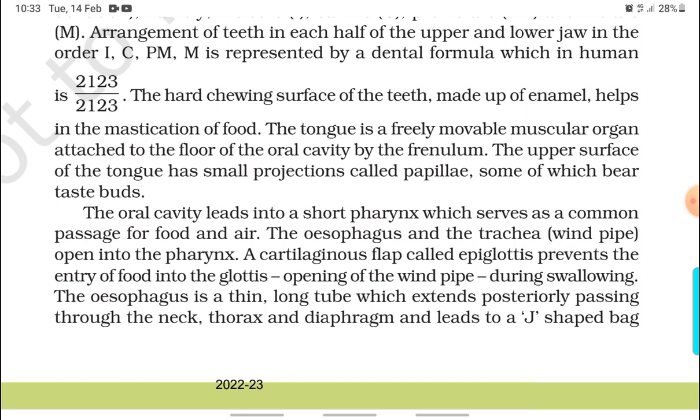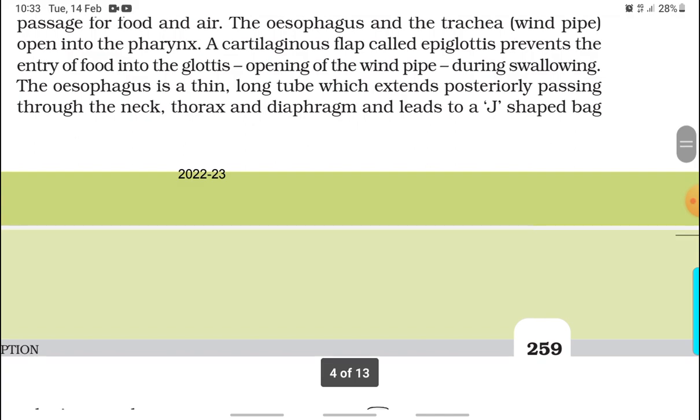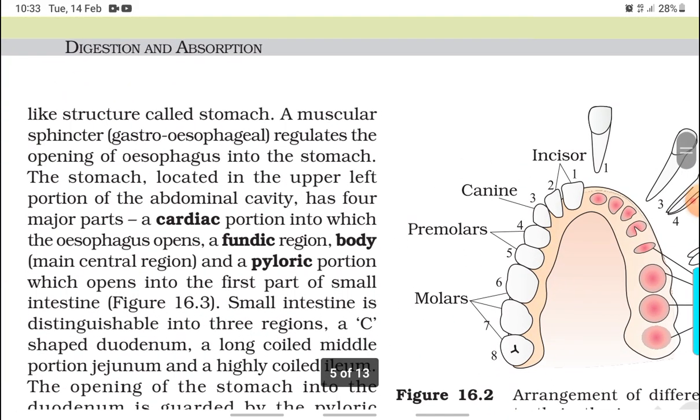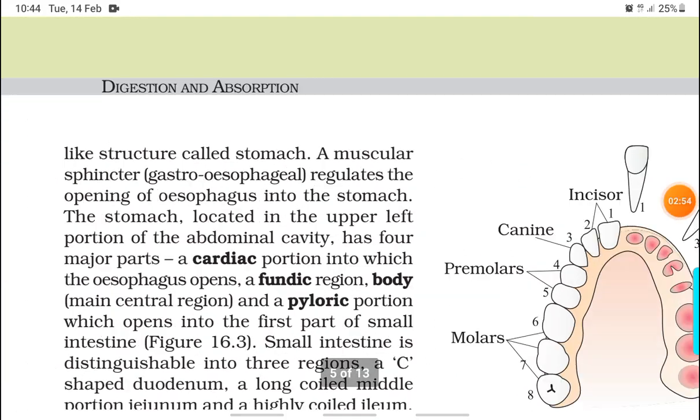The oral cavity leads into a short pharynx which serves as a common passage for food and air. The esophagus and the trachea or windpipe open into the pharynx. A cartilaginous flap called epiglottis prevents the entry of food into the glottis, the opening of the windpipe, during swallowing. The esophagus is a thin, long tube which extends posteriorly, passing through the neck, thorax, and diaphragm, and leads to a J-shaped bag-like structure called the stomach.